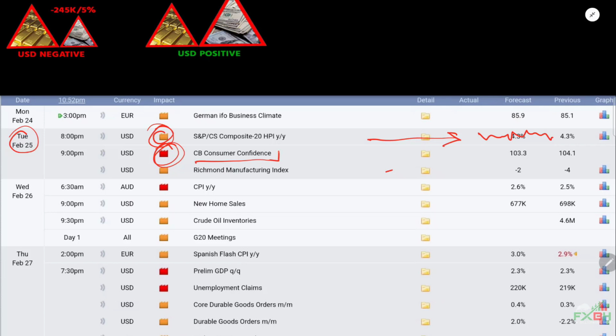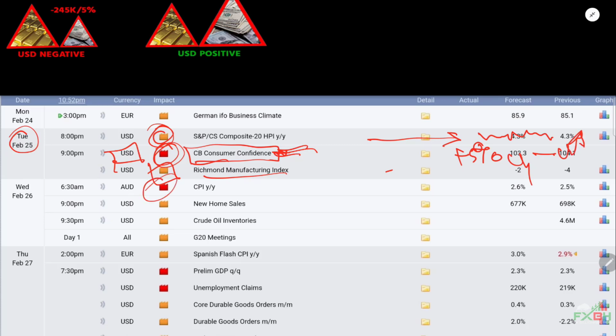For CB consumer confidence and the Richmond manufacturing index, this one is very important. If data comes with green 5% we will sell gold, if data comes with red 5% we will buy gold.